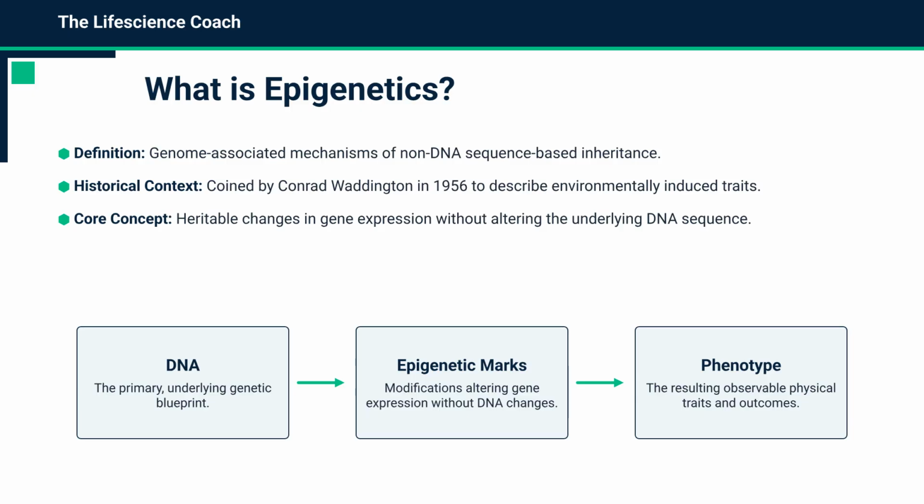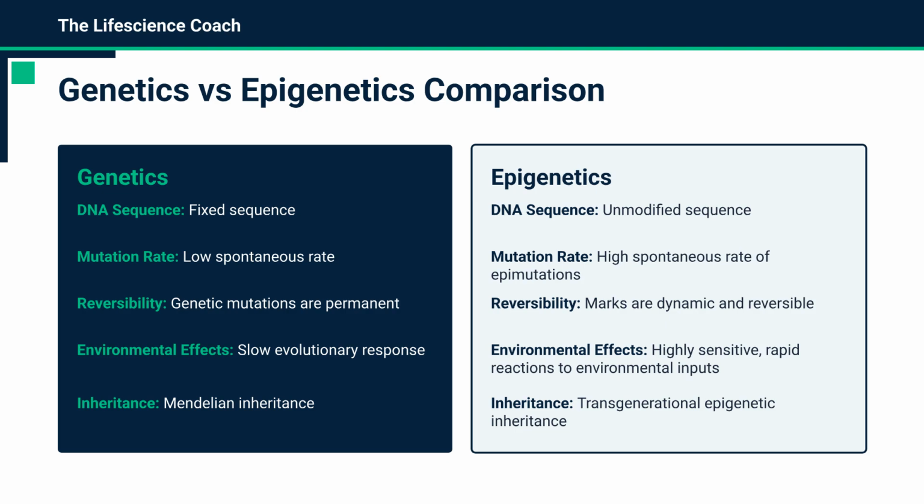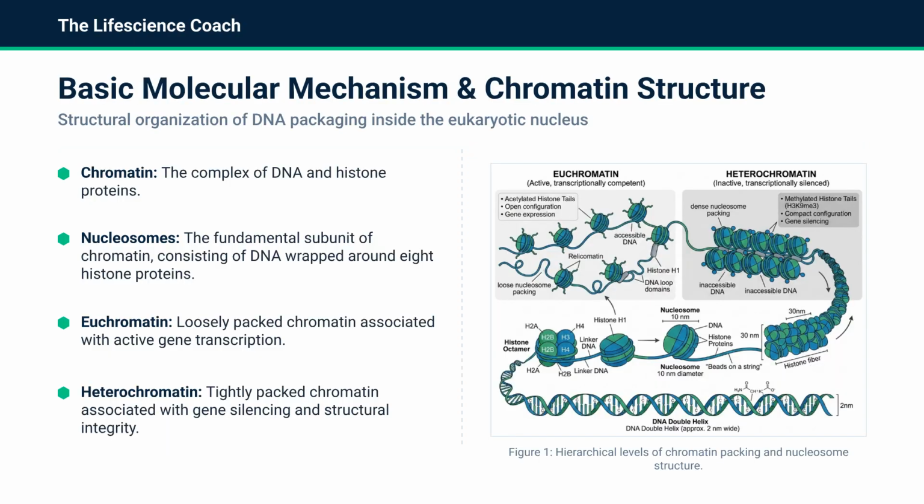Coined by Conrad Waddington, it bridges the gap between the genetic blueprint and observable phenotypes. Unlike genetics, which involves fixed DNA sequences and slow evolutionary responses, epigenetics is highly dynamic. It allows for rapid, reversible responses to environmental stimuli and transgenerational inheritance. Chromatin, the complex of DNA and histone proteins, dictates gene accessibility. Euchromatin is loosely packed and active, while heterochromatin is densely packed and typically silenced.